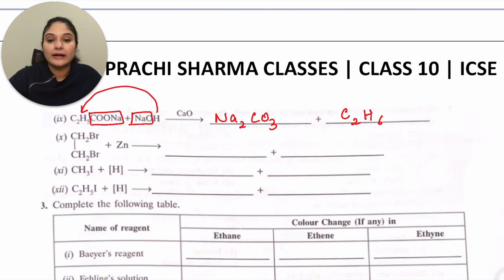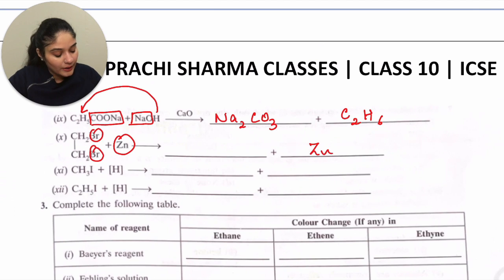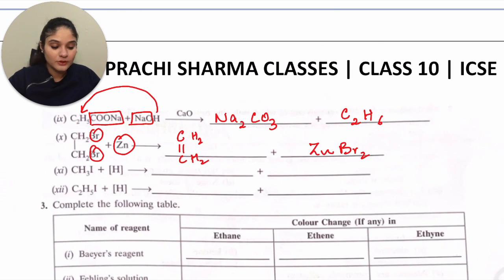Then in the next part you have CH2Br, and you are adding zinc to it. So this zinc will combine with the two Brs, and that will give you ZnBr2. And what are you left with? You are left with CH2CH2. You do not have any extra hydrogens. So what will the carbon do? Carbon will make a carbon-carbon double bond, and that will look something like this. H2C=CH2. So you will get that.